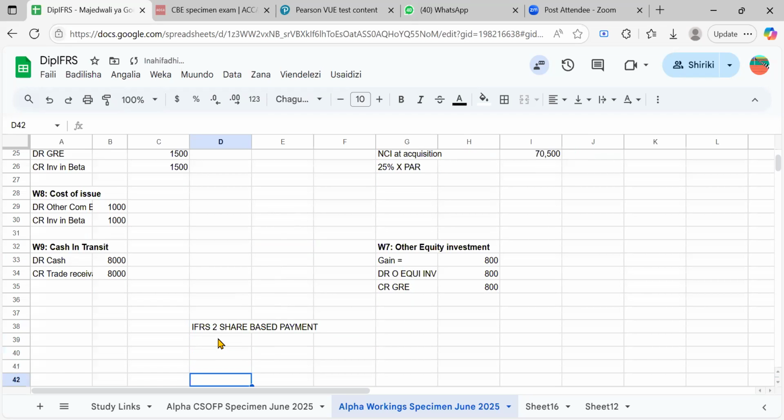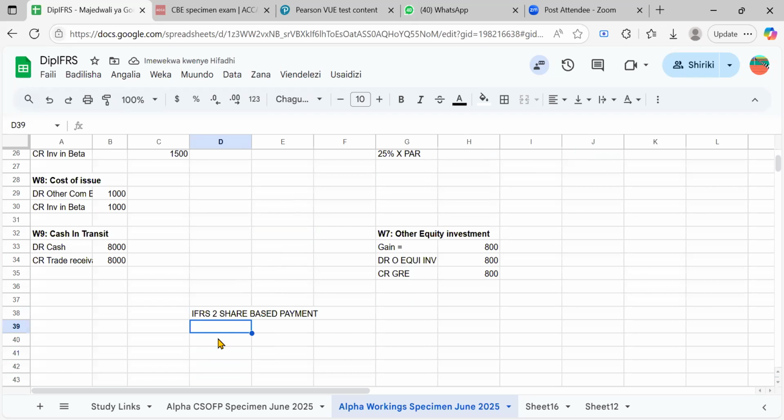We normally have two ways of paying, instead of paying the cash directly. We have a scheme called equity settled, where you settle by equity, or cash settled. Now, you ask yourself, if you're speaking on that, why are we mentioning cash again? When we say equity settled, we just mean a very simple thing: you first form equity.